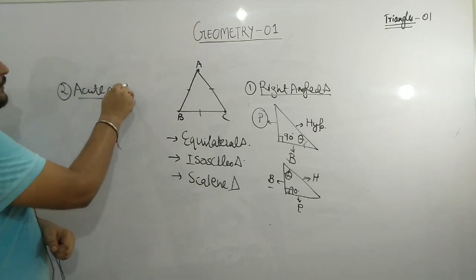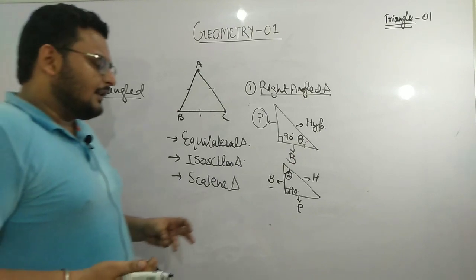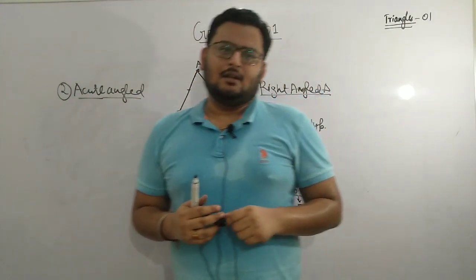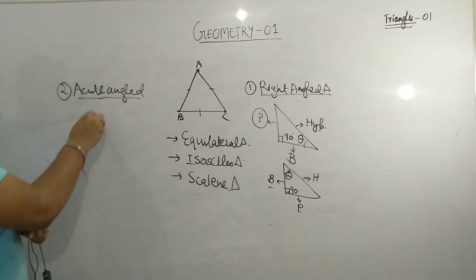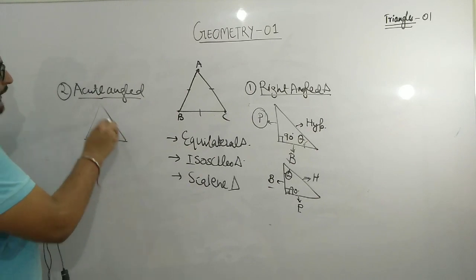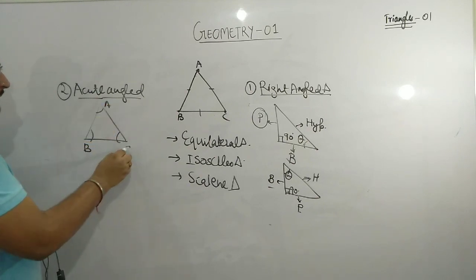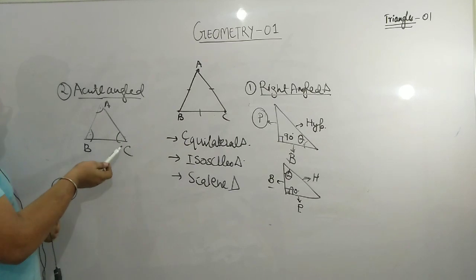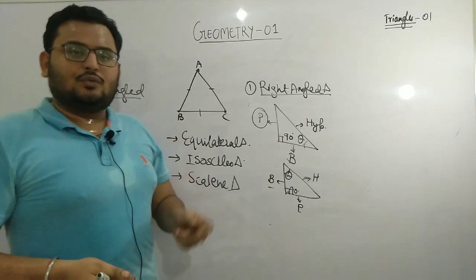In the case of an acute angle triangle, if all three angles of the triangle are less than 90 degrees, then that triangle is known as your acute angle triangle. Suppose these are the three angles of a triangle and all the angles are less than 90 degrees, so we can say that this particular triangle is your acute angle triangle.